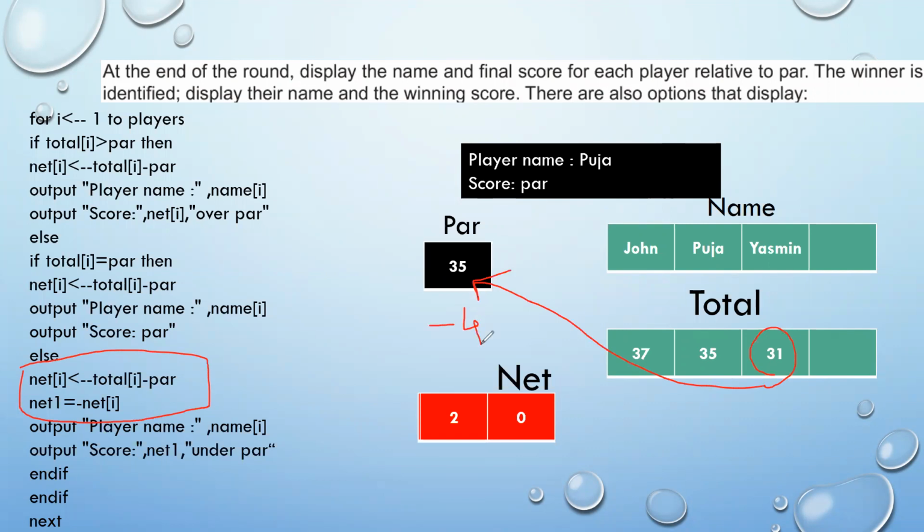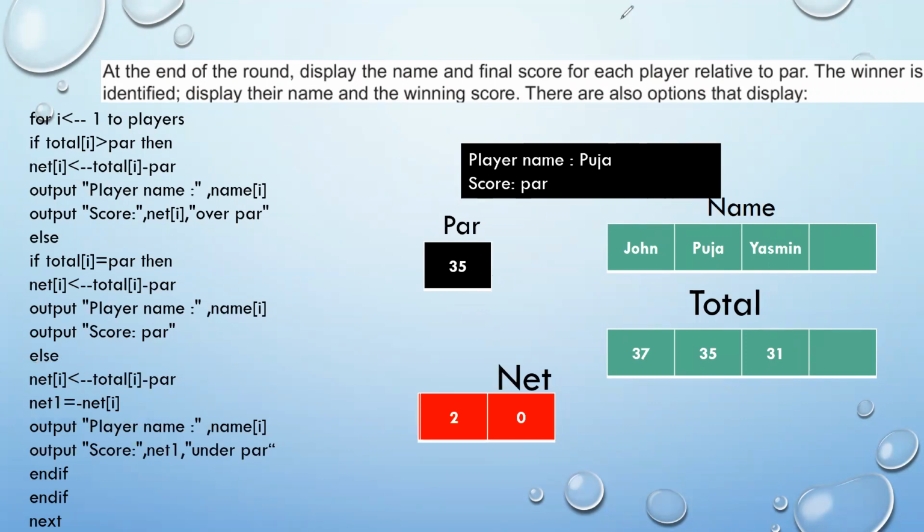Now, we can't have a negative answer. The answer should be either over par for a positive answer or under par for a negative answer. That means your answer should be 4 under par. That should be the output for Yasmin.